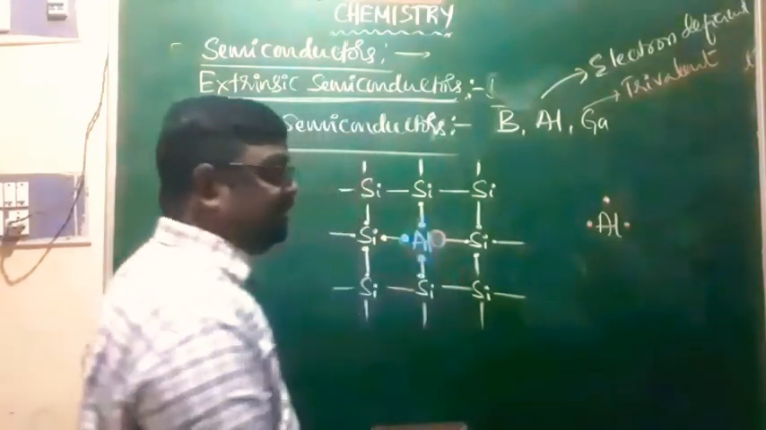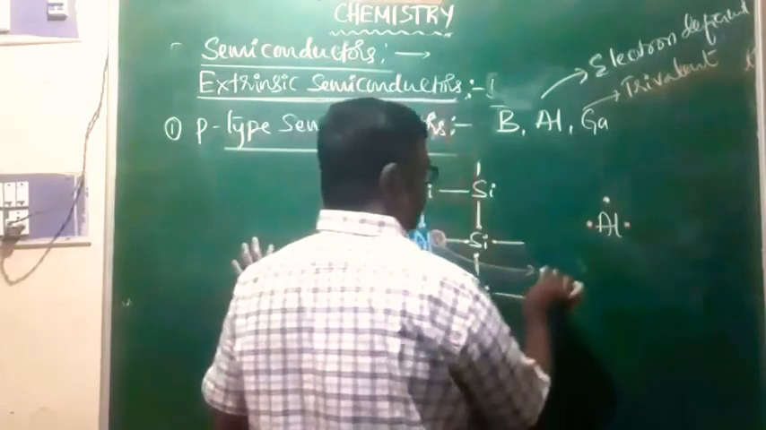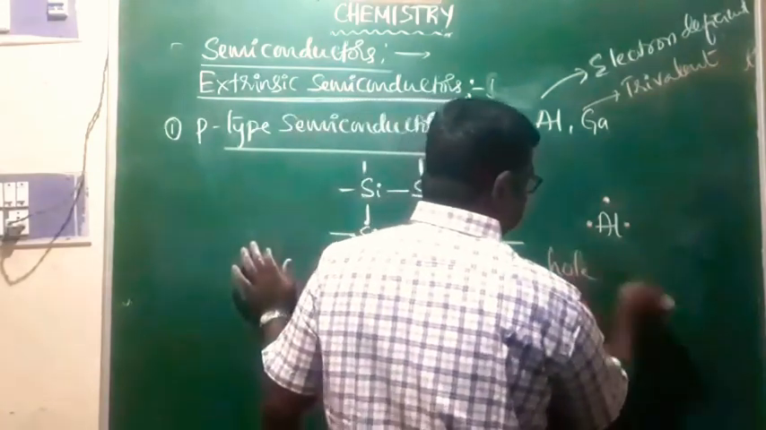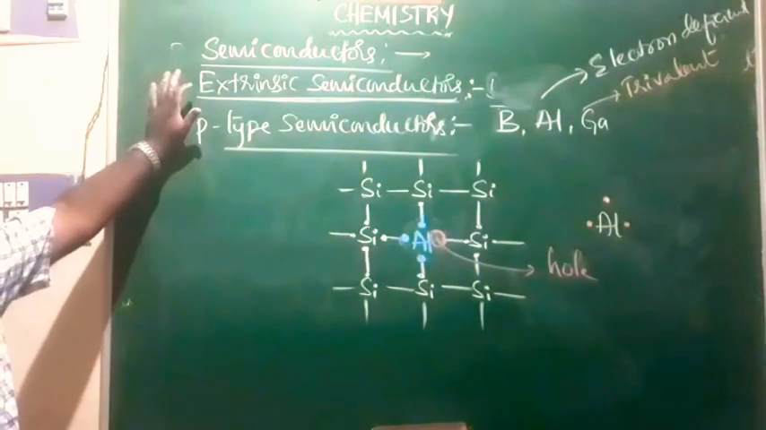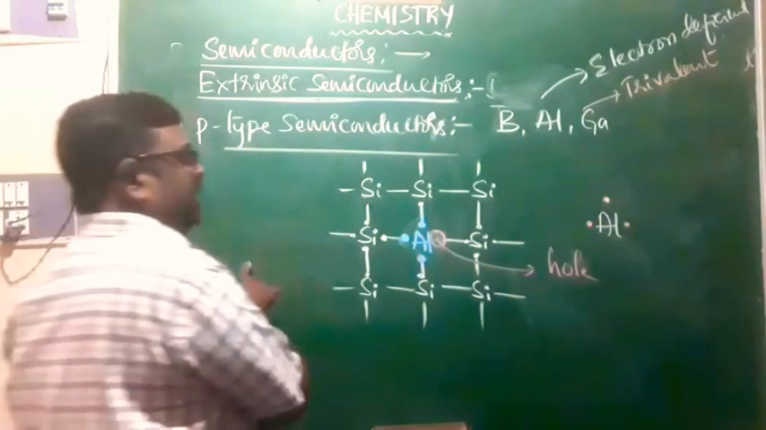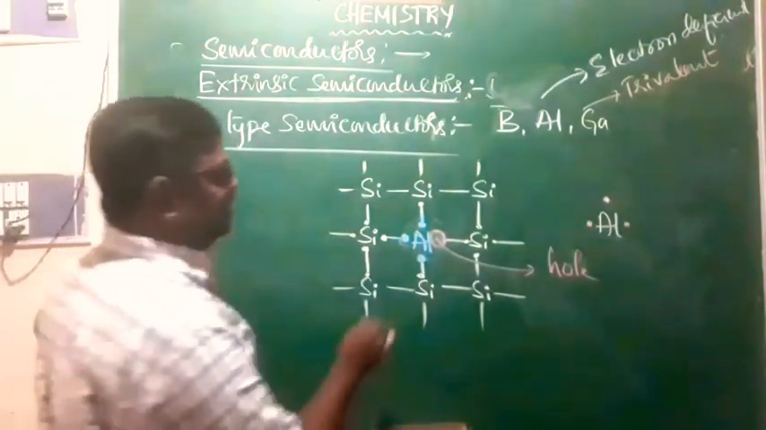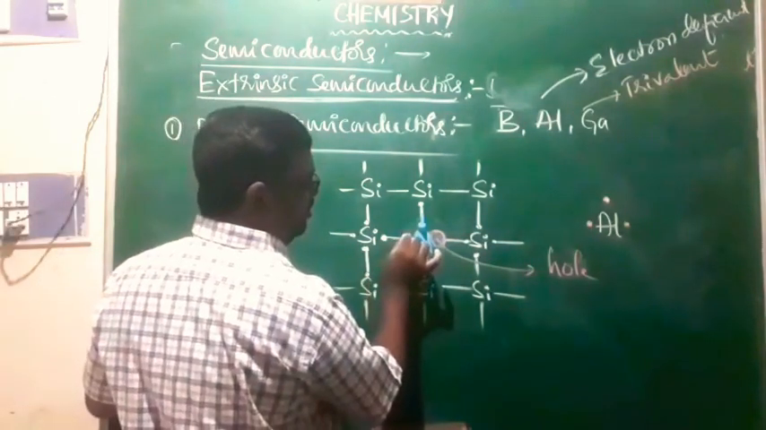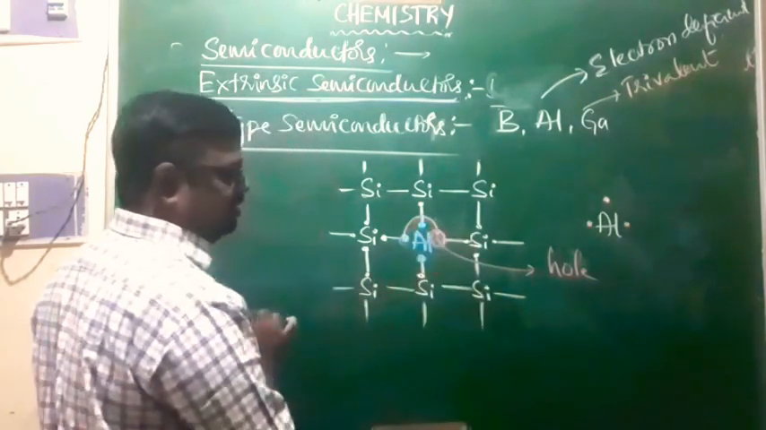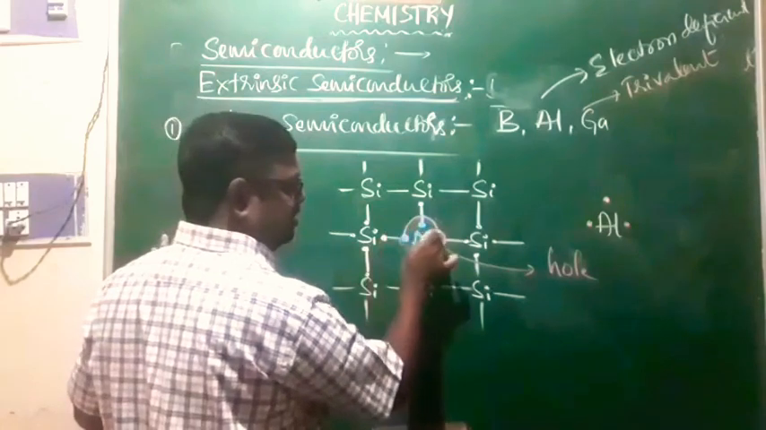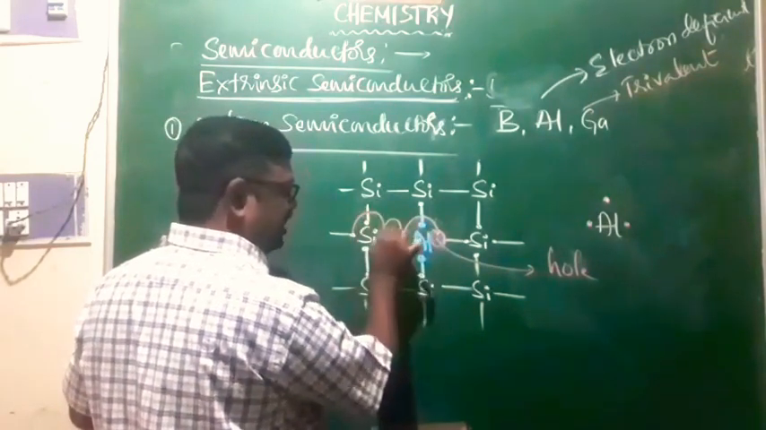hole is created. Because of that, in the case of P-type semiconductors, holes are the carriers of electric current. When an electric field is applied across the P-type semiconductor, what happens? Look here. The electrons will be moving from here to here like this. When this electron is moved, a hole is created here. Now this electron is moving like this, and this electron is moving like this.